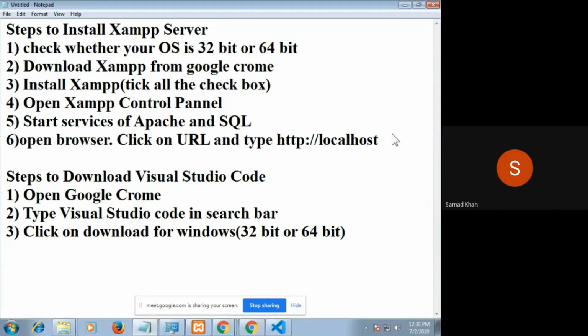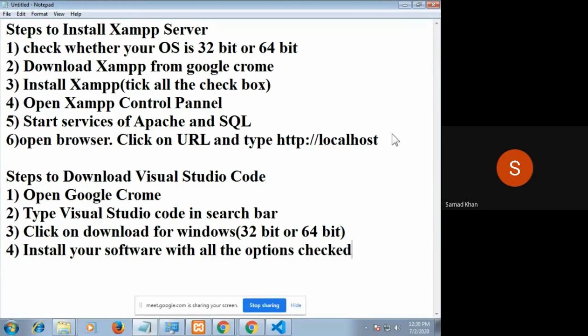Step number 4, install your software. You have to install the software with all the options checked. So these are the basic steps to download Visual Studio Code.